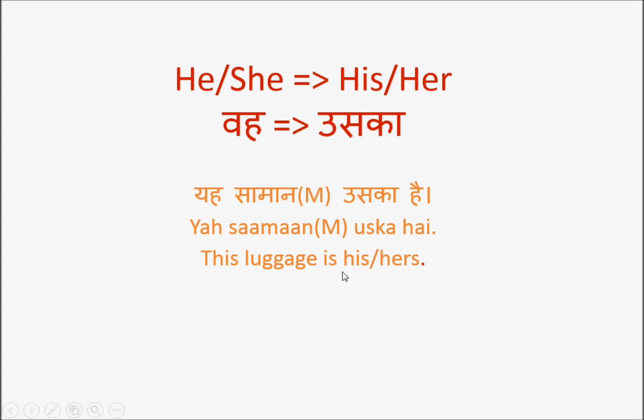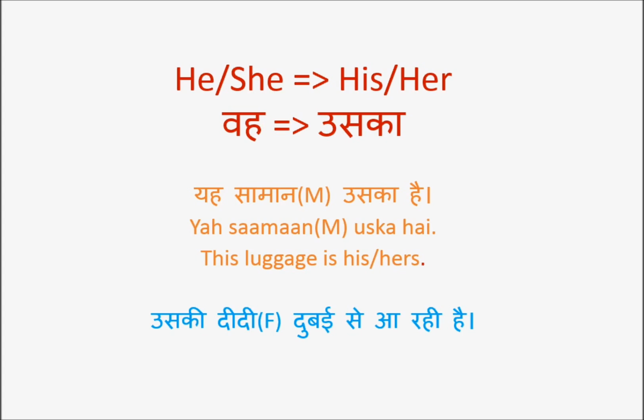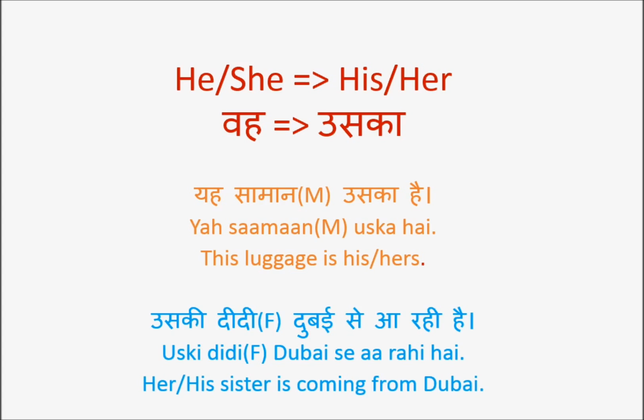Then उसकी दीदी दुबई से आ रही है. उसकी, why? Because दीदी is feminine. उसकी दीदी दुबई से आ रही है. Her sister or his sister, उसकी can be, we could be referring to any boy or a girl or a man or a woman. His or her sister is coming from Dubai. उसकी दीदी दुबई से आ रही है.